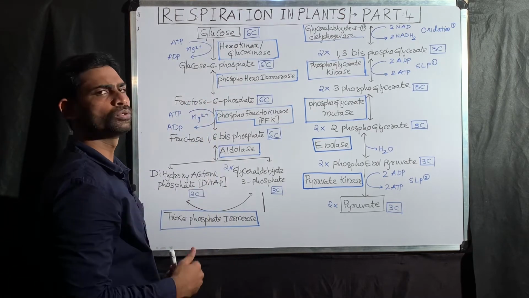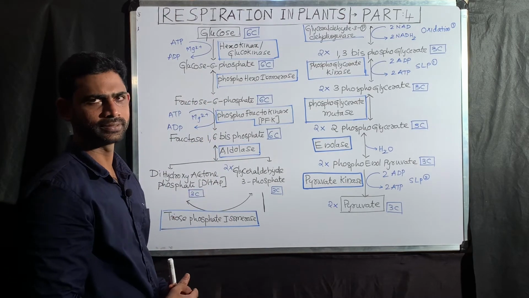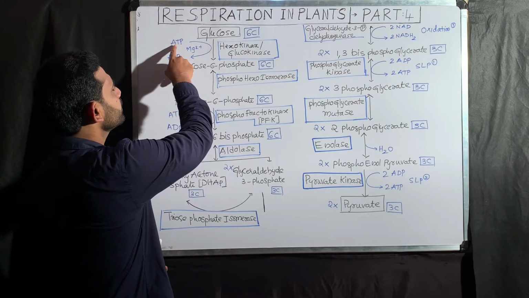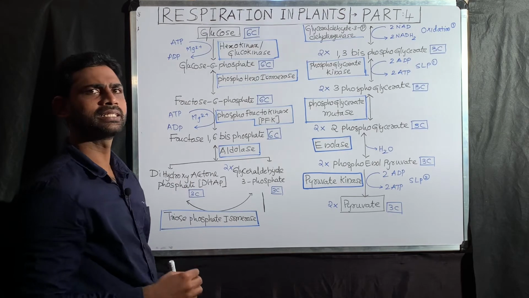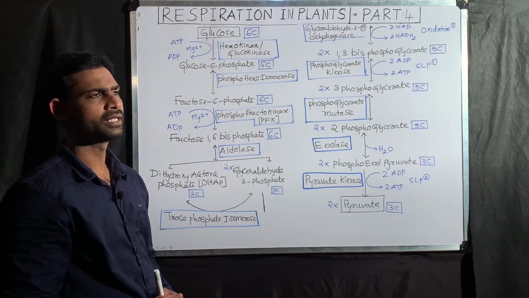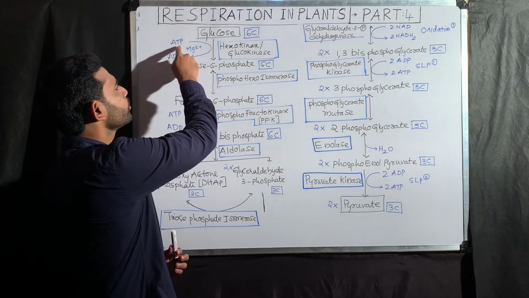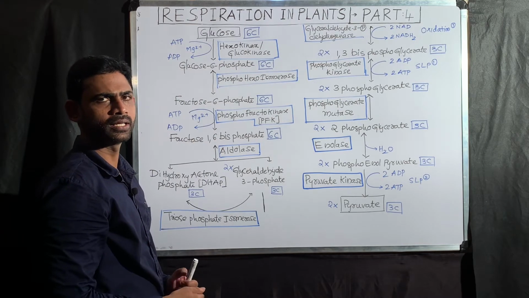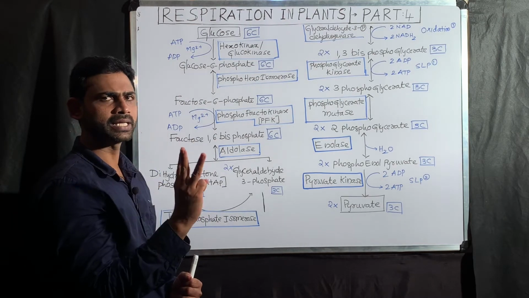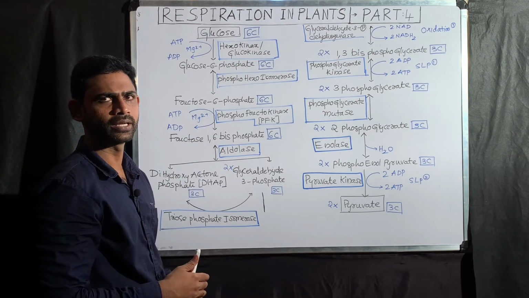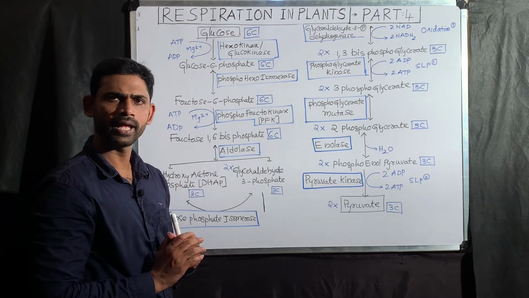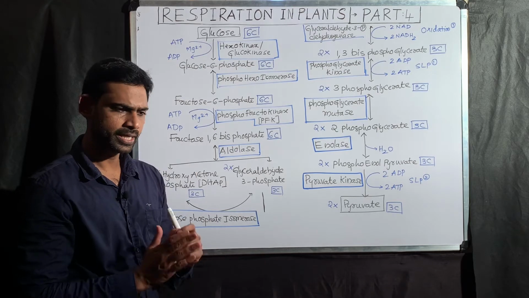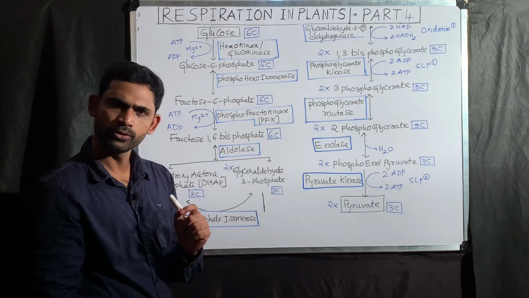Glucose converted into glucose 6-phosphate means in this reaction ATP is converting into ADP. So in this reaction there is involvement of ATP. Here what is happening in this adenosine triphosphate? There are 3 phosphates now in adenosine triphosphate. Between the beta and gamma phosphate there is a phosphoanhydride bond. That bond is breaking.